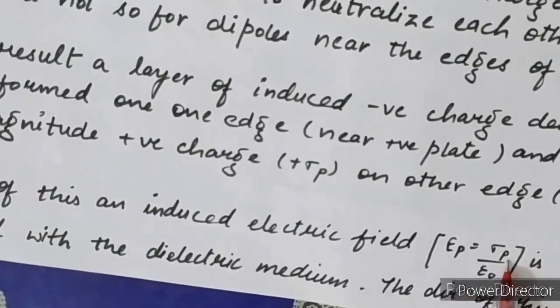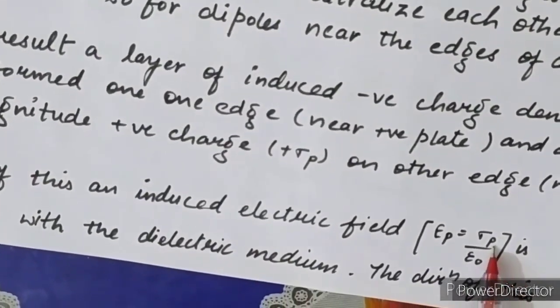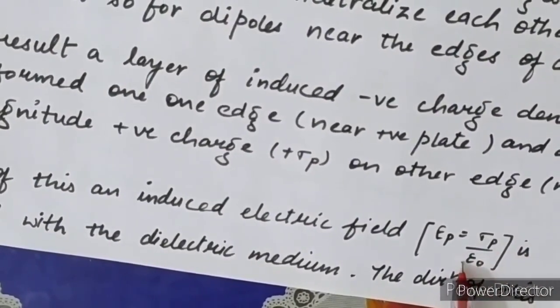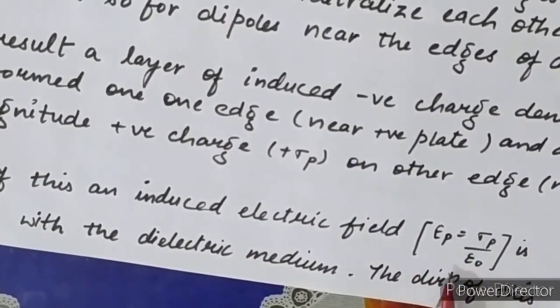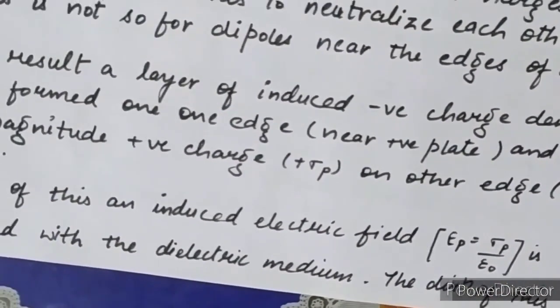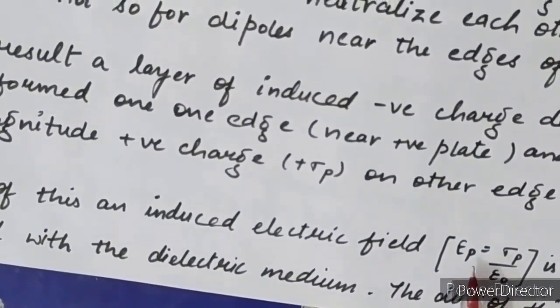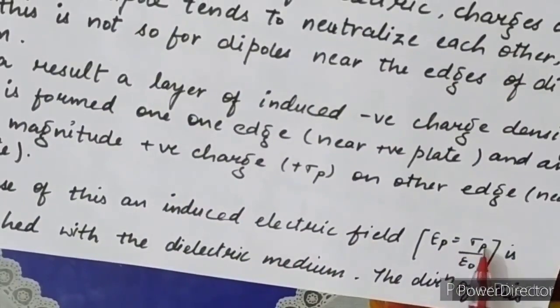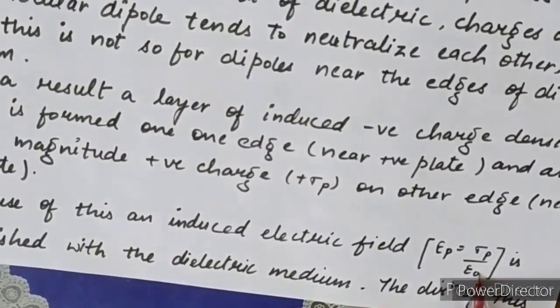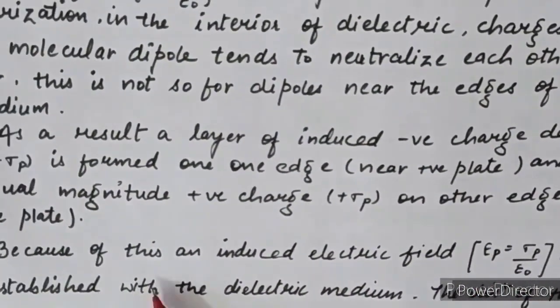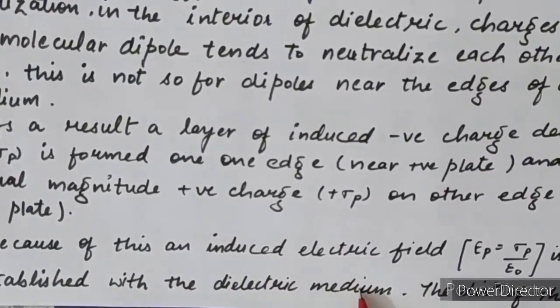If the medium is not there, the electric field is sigma upon epsilon naught. Now the dielectric medium is filled and polarization is formed, so the electric field due to polarization is sigma p upon epsilon naught.